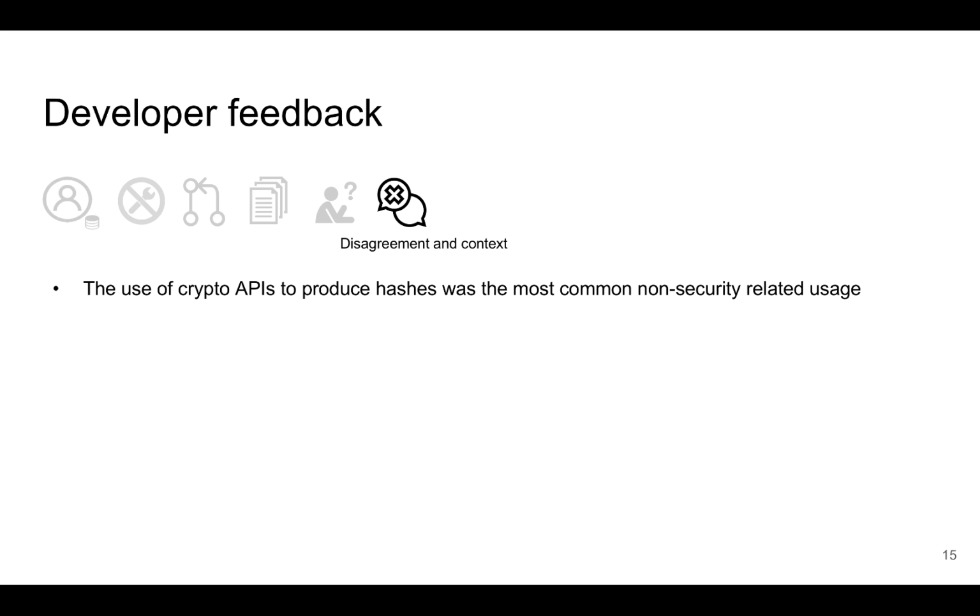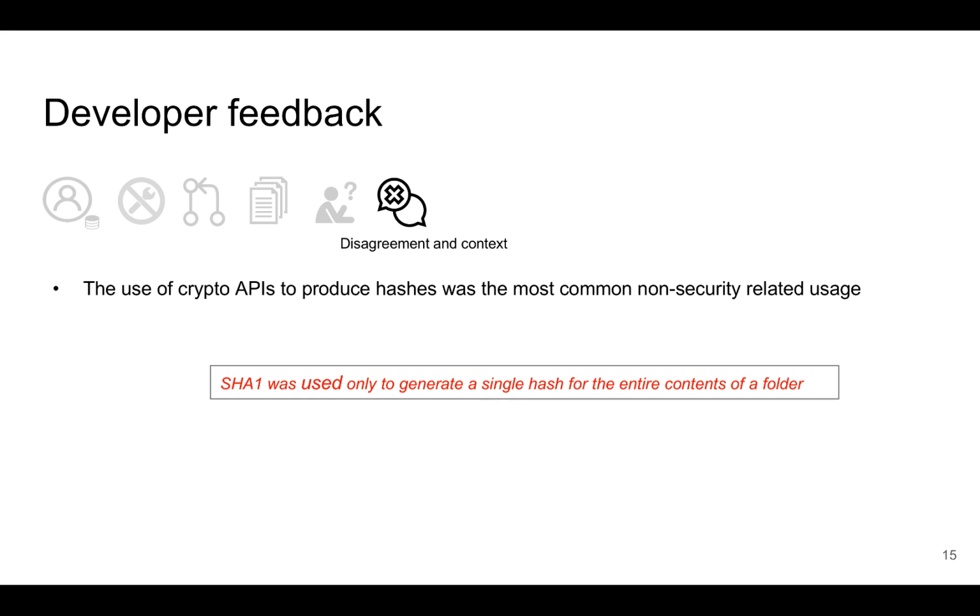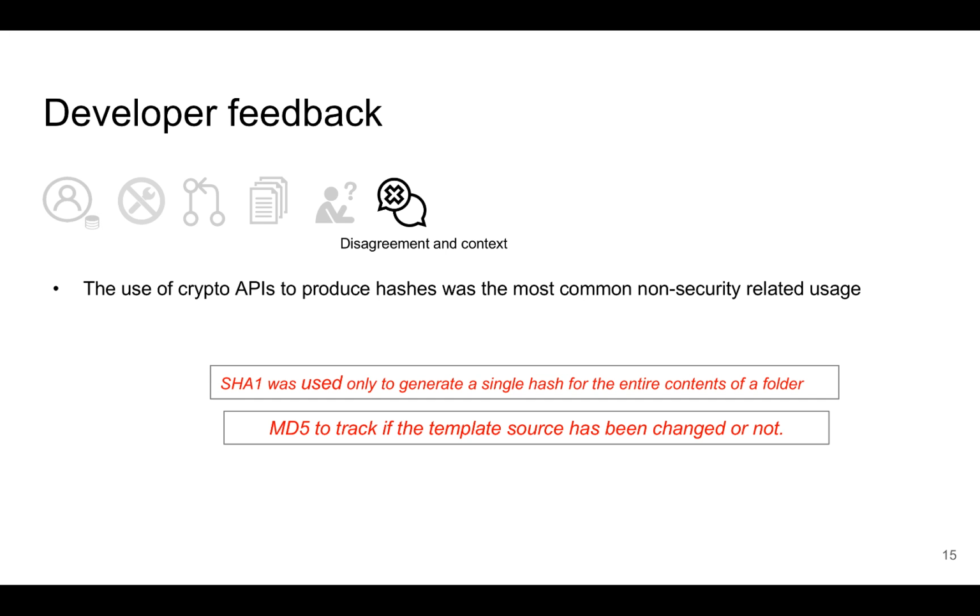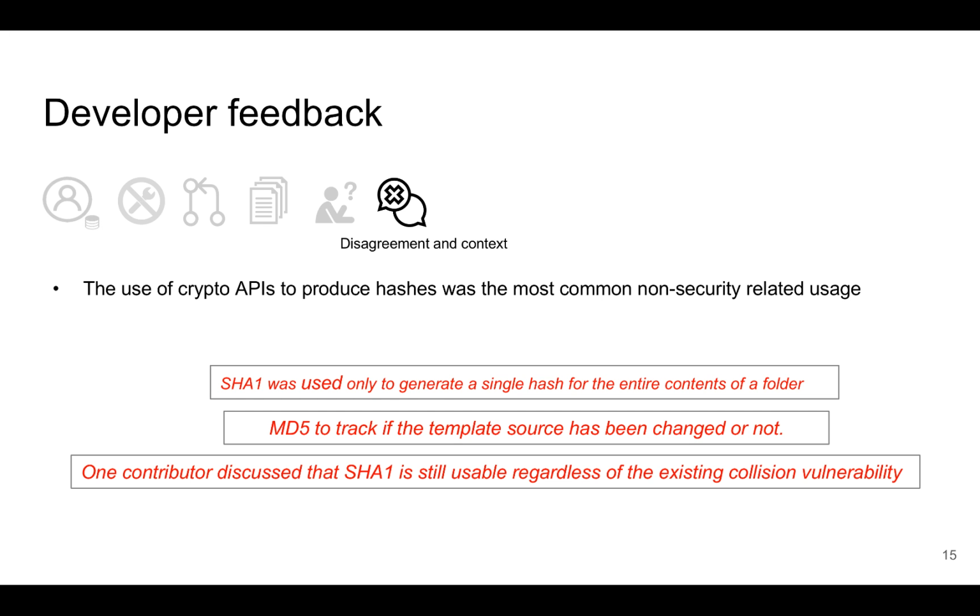In this theme, the use of crypto API to produce hashes was the most common non-security related usage. For instance, a developer used SHA-1 to generate a single hash for the entire contents of a folder, or another one used MD5 to track if the template source has been changed or not. And one contributor discussed that SHA-1 is still usable regardless of the existing recent collision vulnerability.